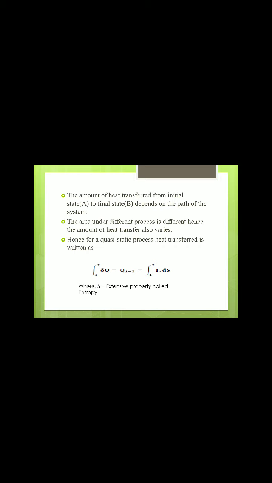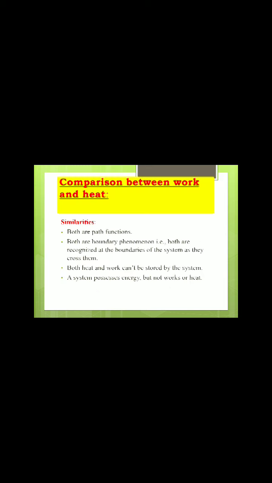Next, you have to write the formula for a quasi-static process. Heat transfer can be written as the integration from 1 to 2 of delta Q. Then Q1 to 2 equals the integration from 1 to 2 of T ds, remember, delta Q means temperature with entropy. T into ds, where S is the extensive property called entropy. This shows heat is a path function.